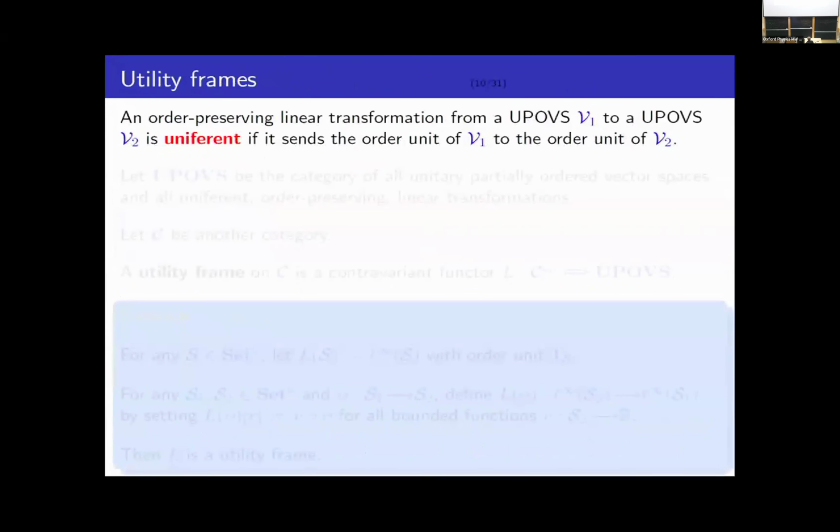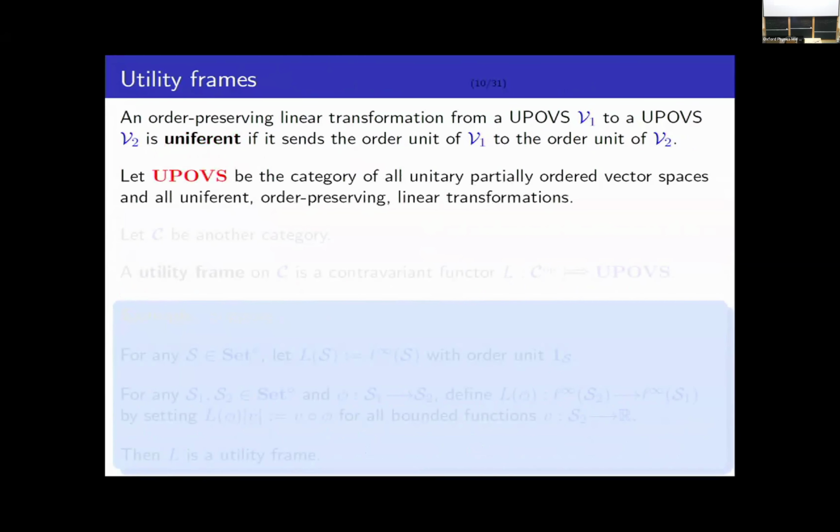All right, so we can make the set of unitary partially ordered vector spaces into a category in a natural way. So an order preserving linear transformation from one unitary partially ordered vector space into another is called unifering if it sends the order unit of the first partially ordered vector space to the order unit of the second one. So let's use this notation UPOVs to denote the category of all unitary partially ordered vector spaces and unifering order preserving linear transformations. Now suppose that C is another category.